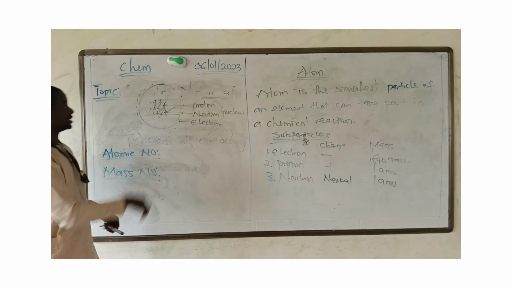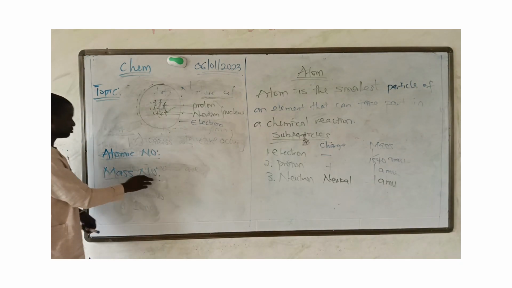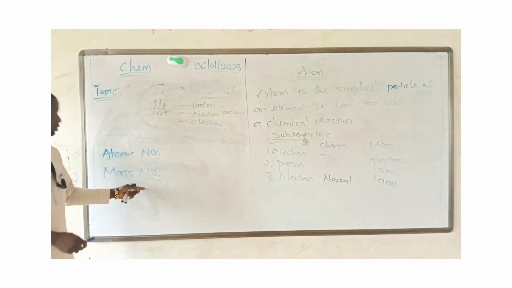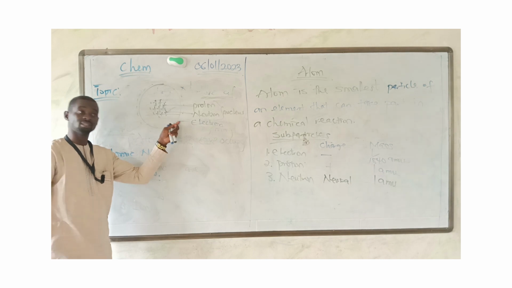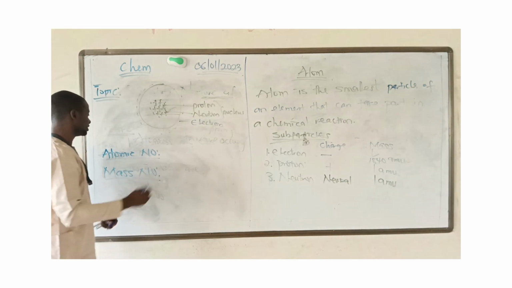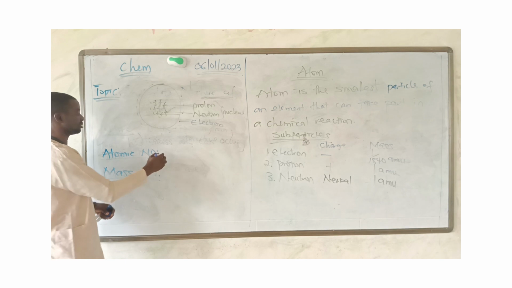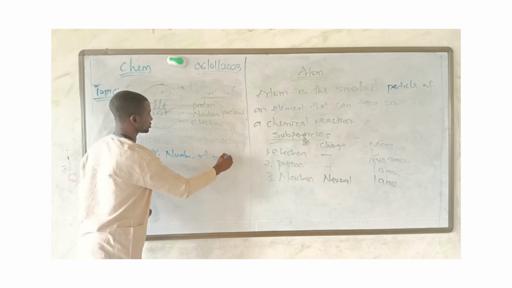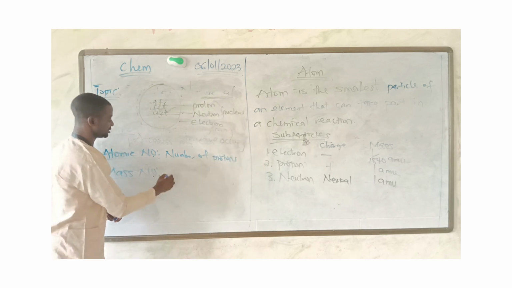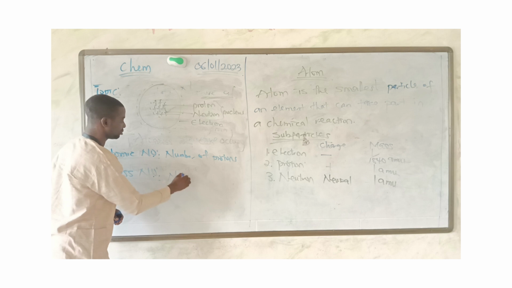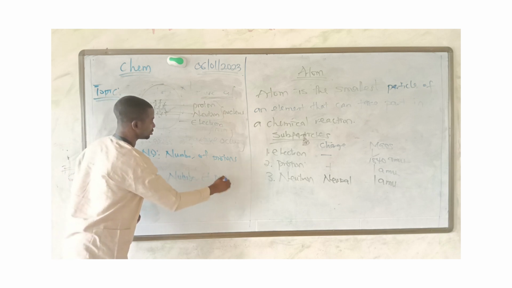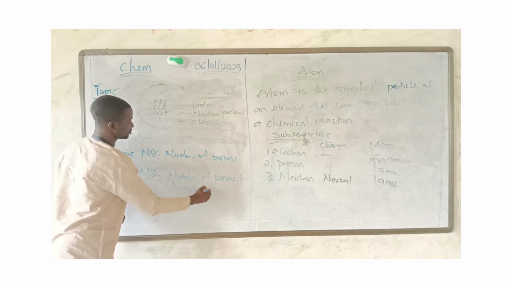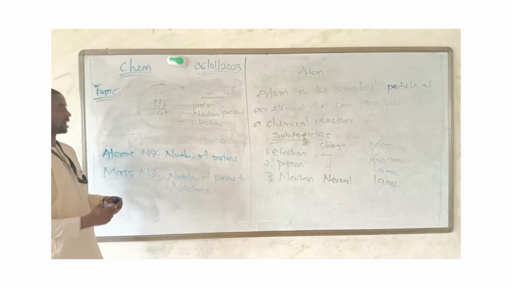The mass number is the number of protons plus neutrons in the nucleus of an atom of an element. In summary, atomic number is the number of protons, while mass number is the number of protons plus neutrons in the nucleus of an atom.